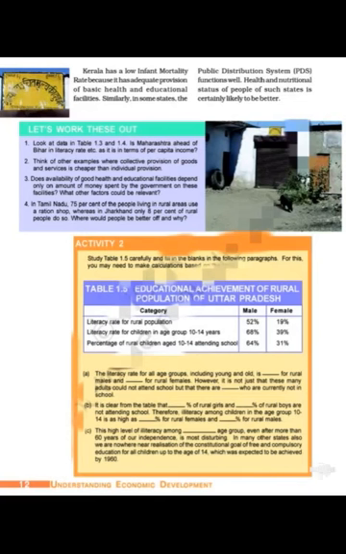Now page 12 of your book. Earlier we have seen that Kerala has a low IMR because it has adequate provision of basic health and educational facilities. Similarly, in some states the PDS functions well, and in case of Kerala this also happens. And so the health and nutritional status of people of such states is certainly likely to be better.